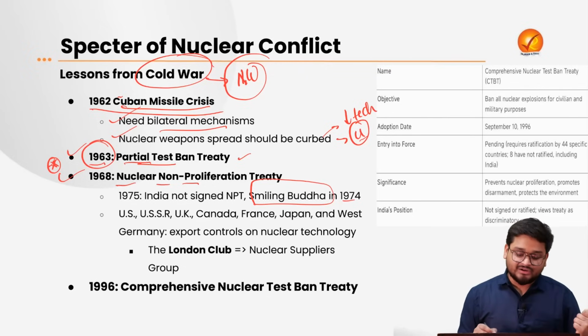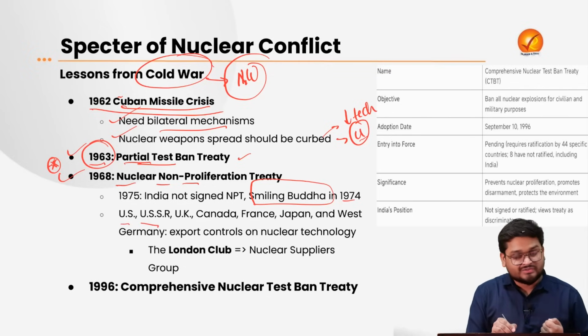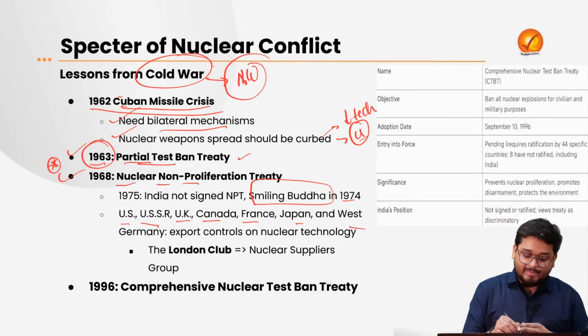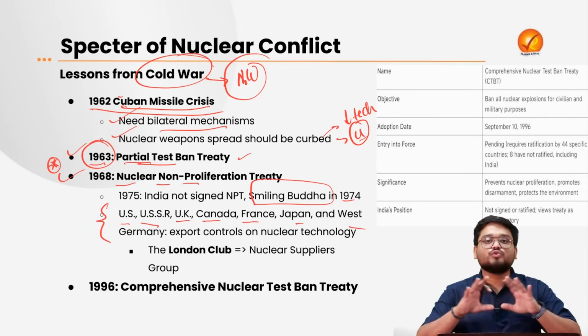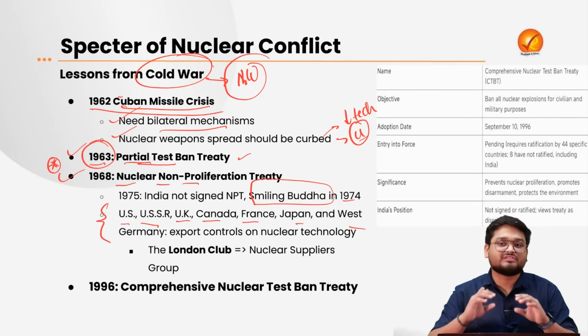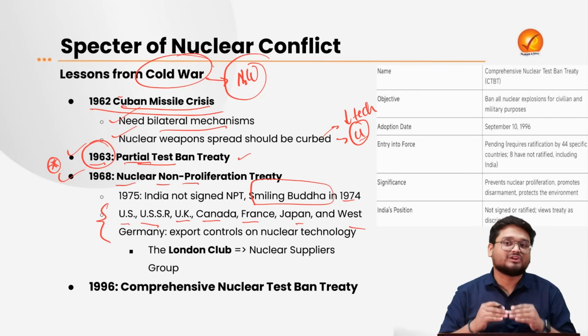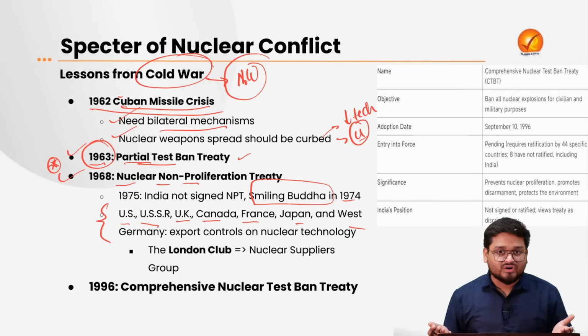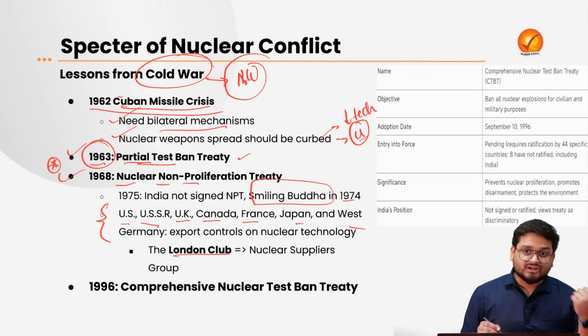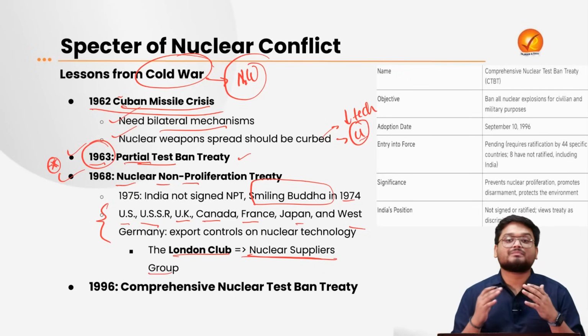This triggered countries such as USSR, UK, Canada, France, Japan, and West Germany back then to form an exclusive group which would supply the various raw materials and control the distribution of nuclear technology around the entire world. This was known as the London Club initially, and right now the same group continues as the Nuclear Suppliers Group.